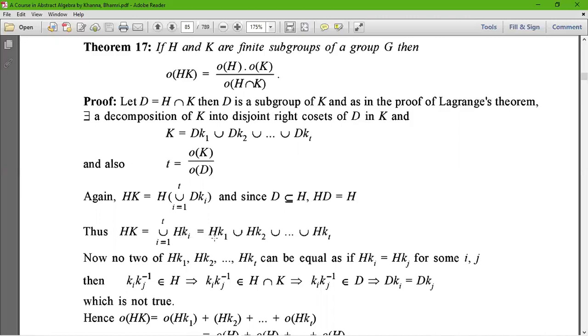Then we have Hk1 union Hk2 union dot dot union Hkt.